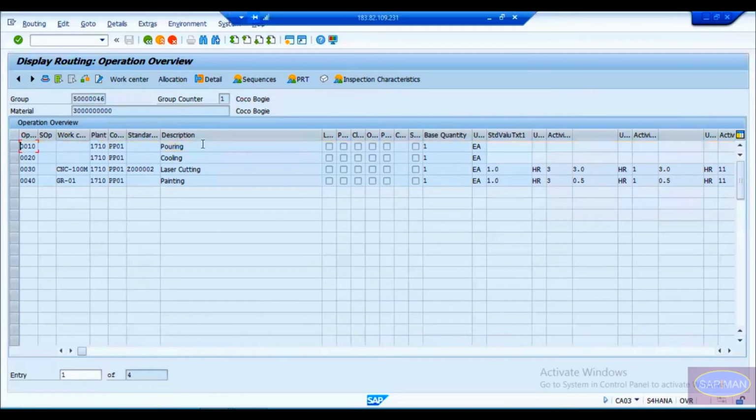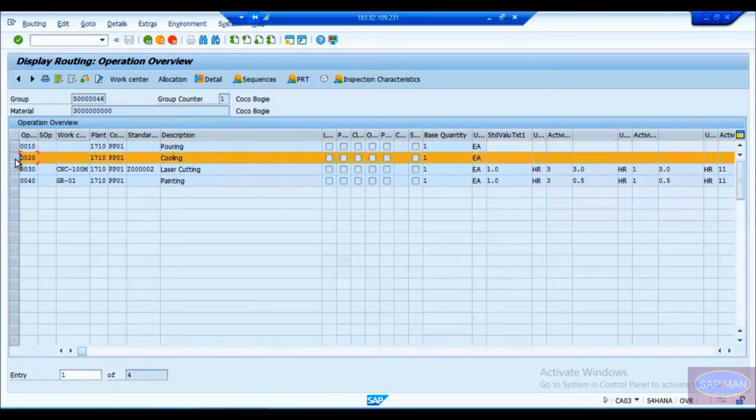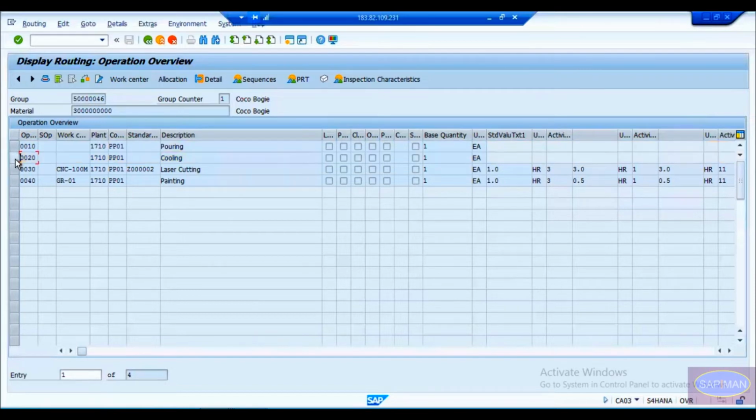Once this pouring is completed, the next step is cooling. We'll leave the mold as it is for around 36 to 48 hours. Once it is cooled, we'll do laser cutting. In this laser cutting, we'll remove the mold and cut that coach bogie, that product, wherever cutting is necessary. After that we'll do the painting, and once this painting is done we will sell it to the customer. These two operations, laser cutting and painting, require some work center.